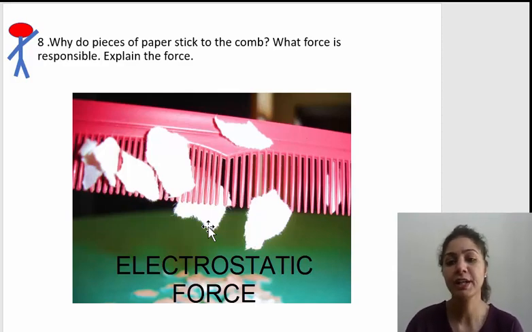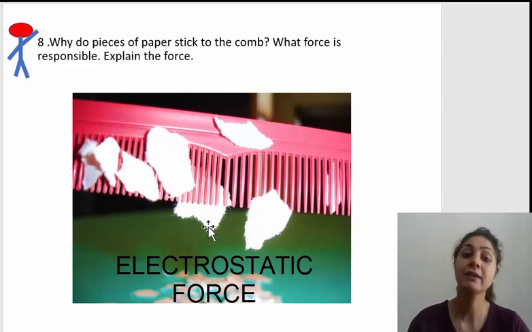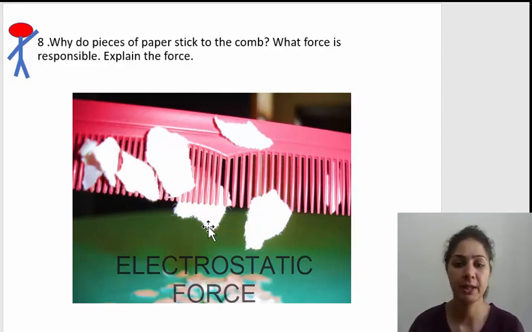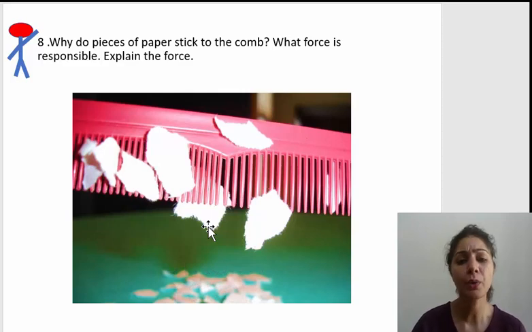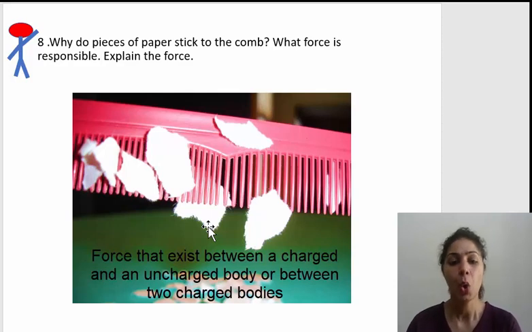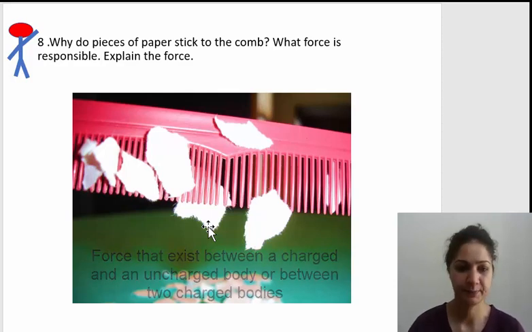So we have learned in electrostatic force that whenever a charged object and an uncharged object come in close proximity to each other, they stick. Why do they stick? Because the charges get transferred from the charged body to the uncharged body, isn't it? So that force exists between a charged body and an uncharged body or two charged bodies.